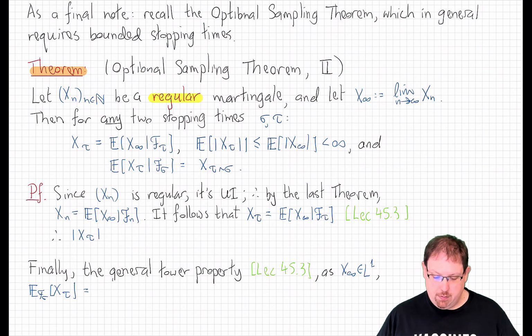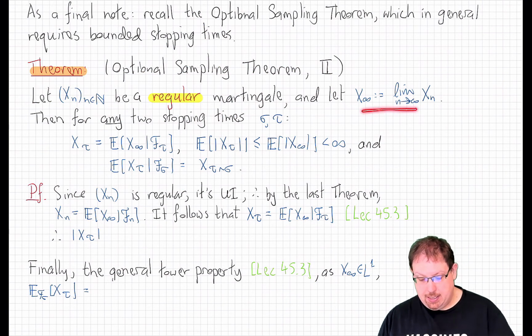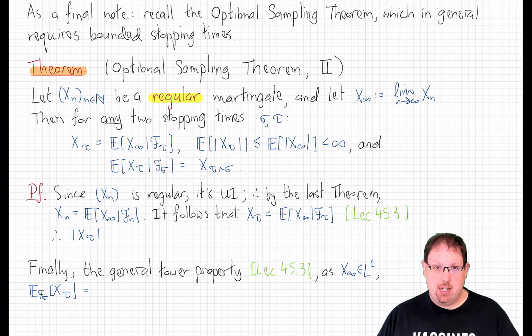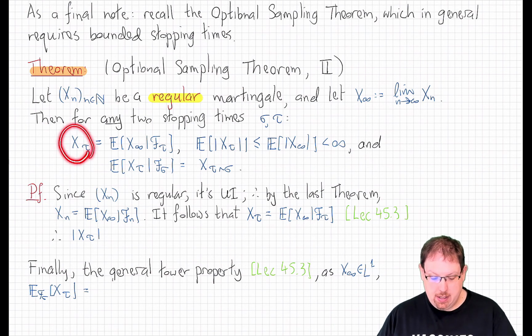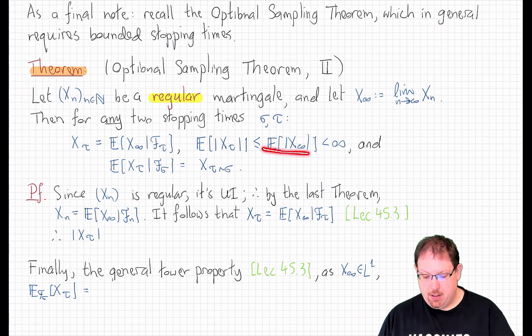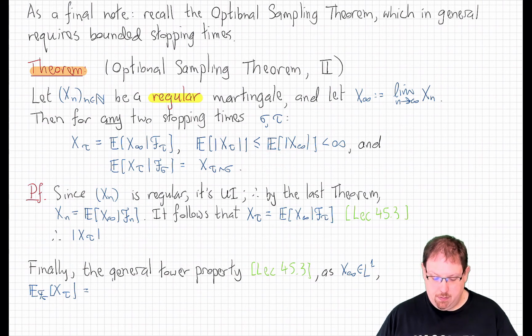previous martingale convergence theorems, for example, and if we denote by x infinity the limit that we know exists. Then for any two stopping times, sigma and tau, first of all, x_tau is given by conditioning x infinity on F at time tau. The L1 norm of x_tau is finite and in fact bounded by the L1 norm of x at time infinity.